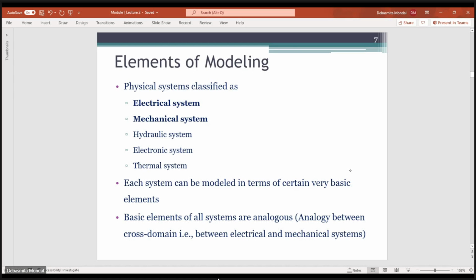So you have to model the system with those parameters, and we'll see that across domains. Across the electrical, mechanical or thermal domain, there is an analogy between the different kinds of parameters. While we analyze the systems, we'll see how this analogy looks.